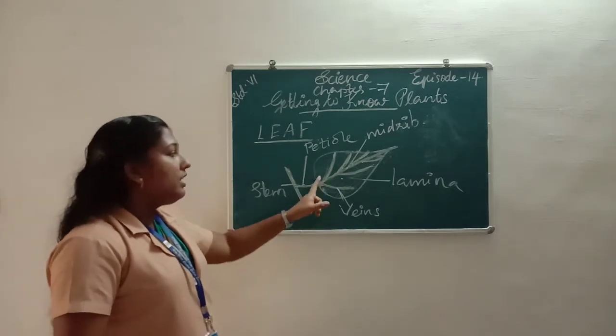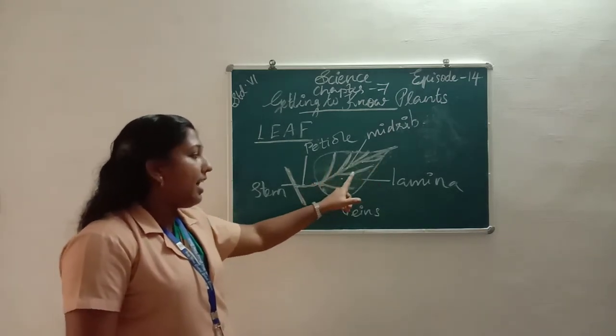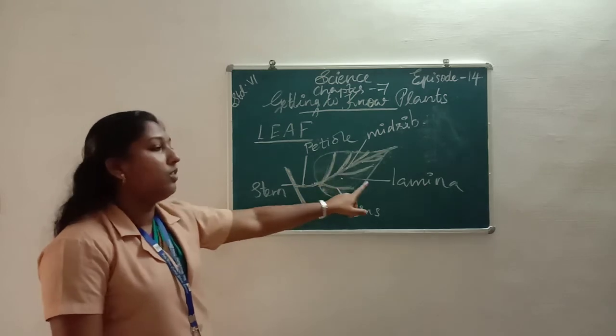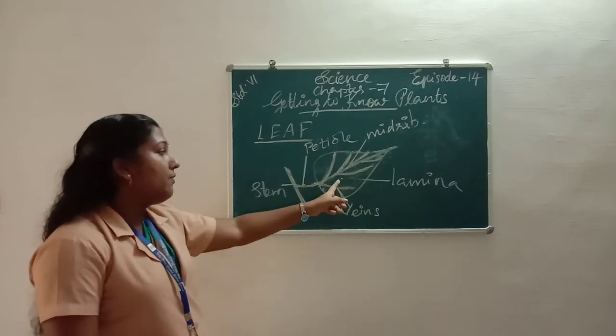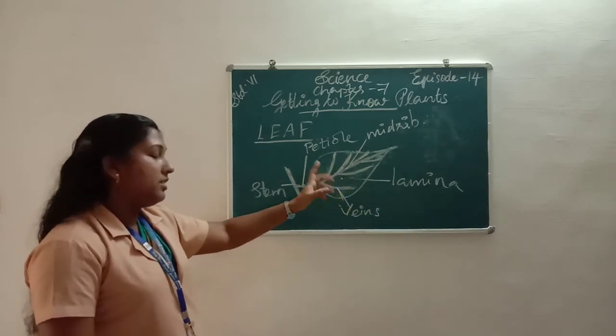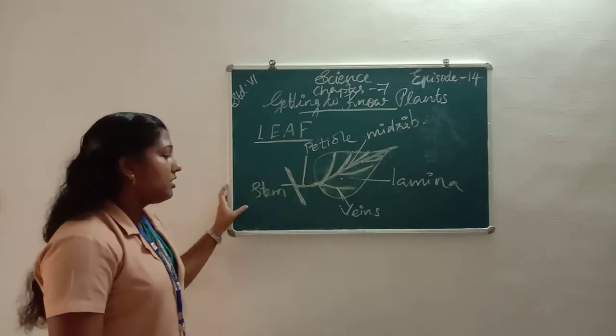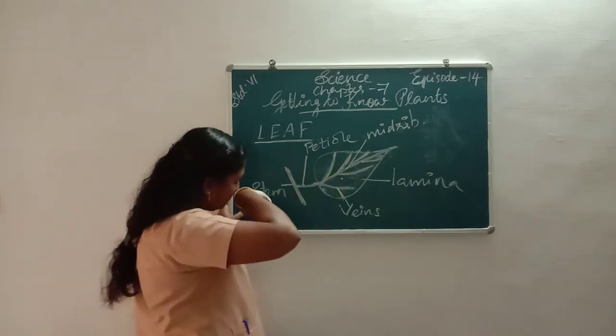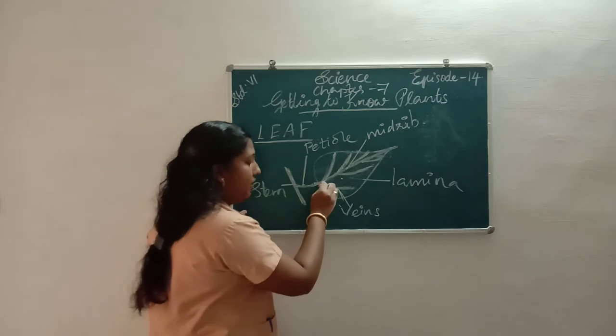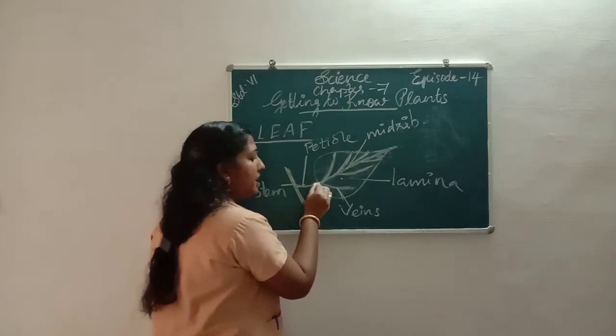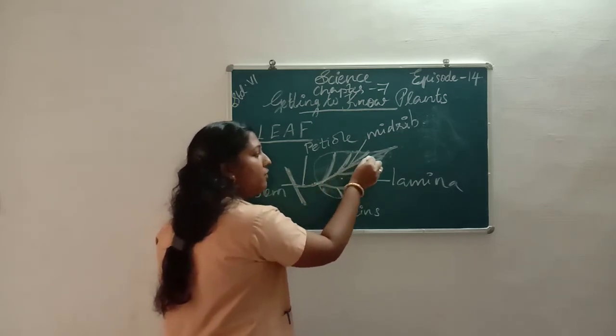Once again, we can see a green flat structure on a leaf, called a lamina. Inside the leaf, we can see a small network of tube-like structures from the midrib. Midrib means the central vein of a leaf.